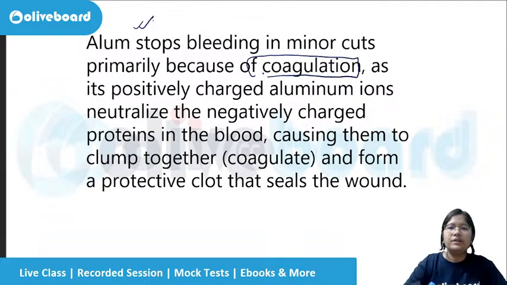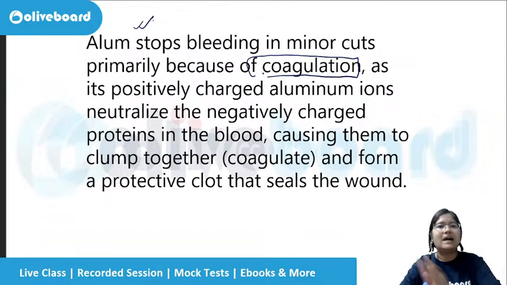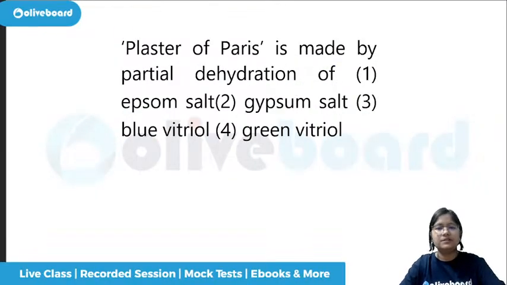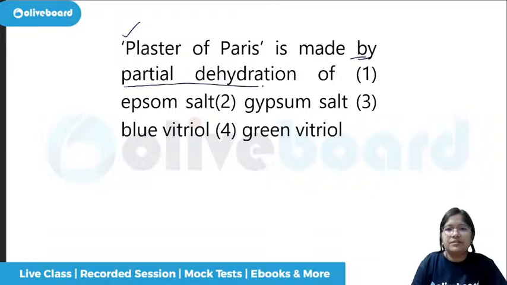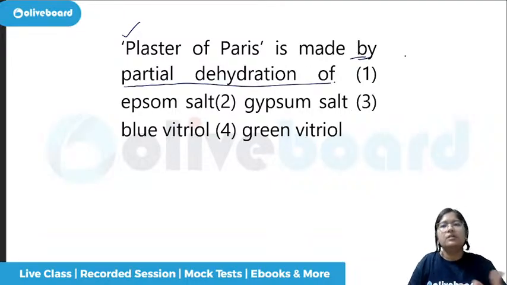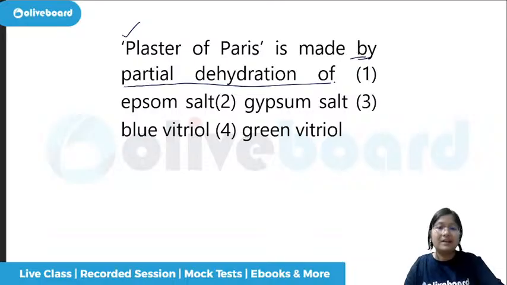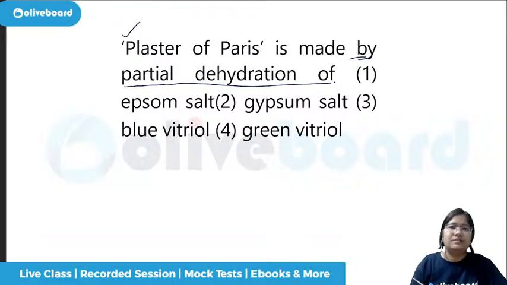Now we have to remember that it is used for various other purposes also. It stops the bleeding, so in many other cases it can be used. Plaster of Paris is made by partial dehydration of which of the following? If somebody got a major injury, plaster might be required in case of fractures. So what is used? What is the raw material? What is it primarily made of?